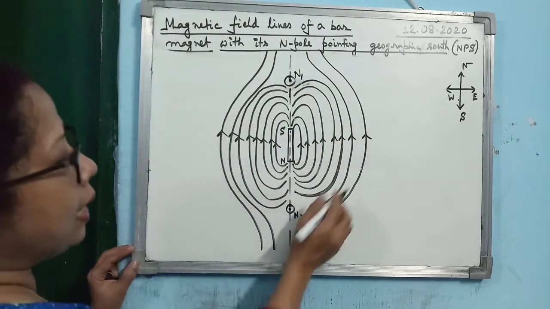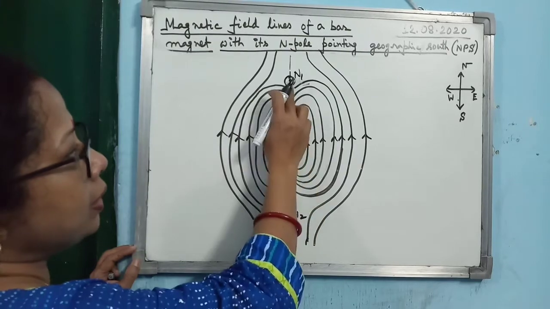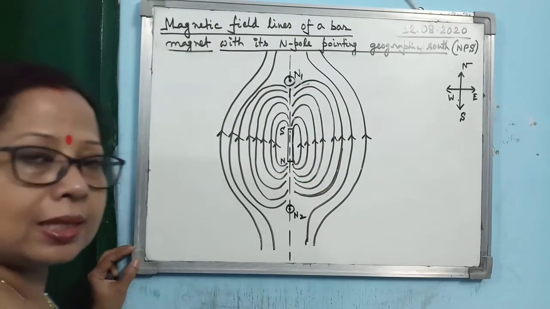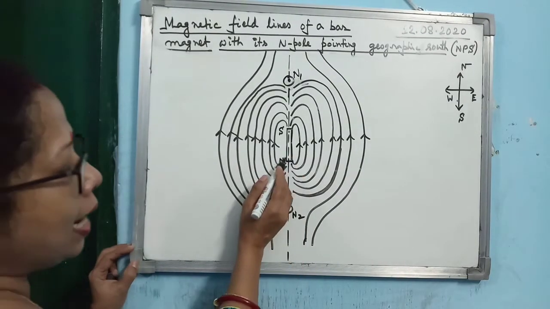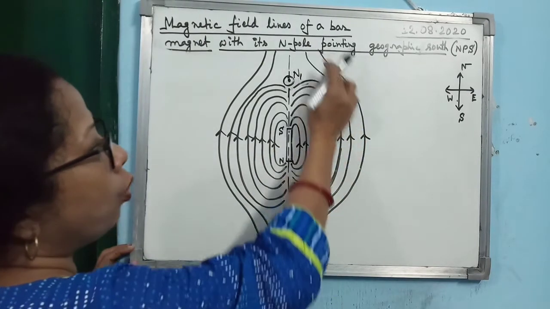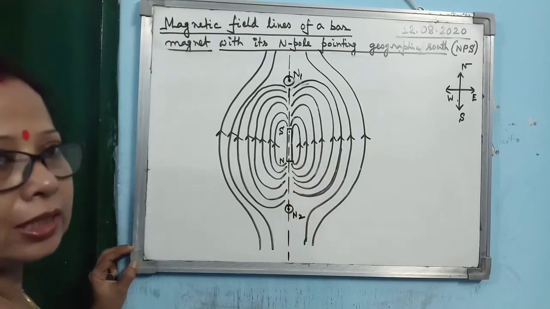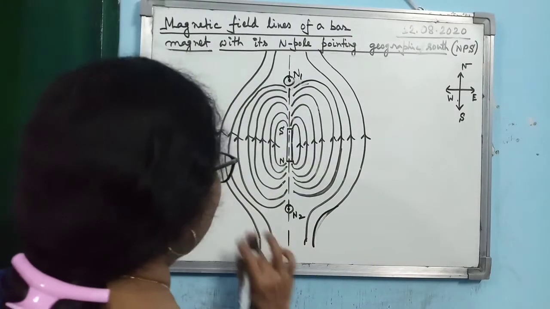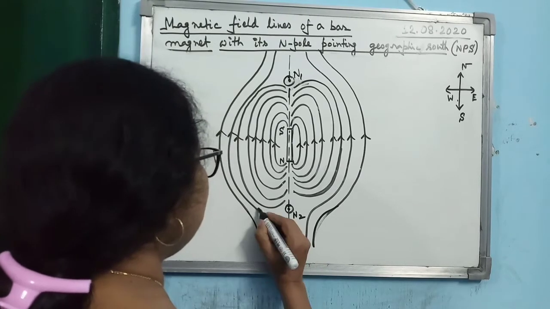Now, if you look at the diagram, there are closed curves between the neutral point and the magnet. These closed curves represent the magnetic field lines of the bar magnet. You see the arrows from north to south. Now there are a few lines which are open, and not only that, the last two lines are parallel to each other. So as they are parallel, what are they representing?